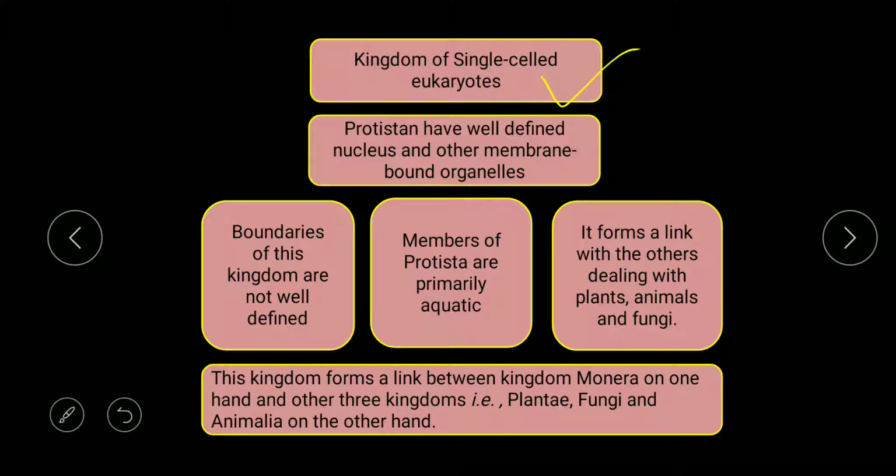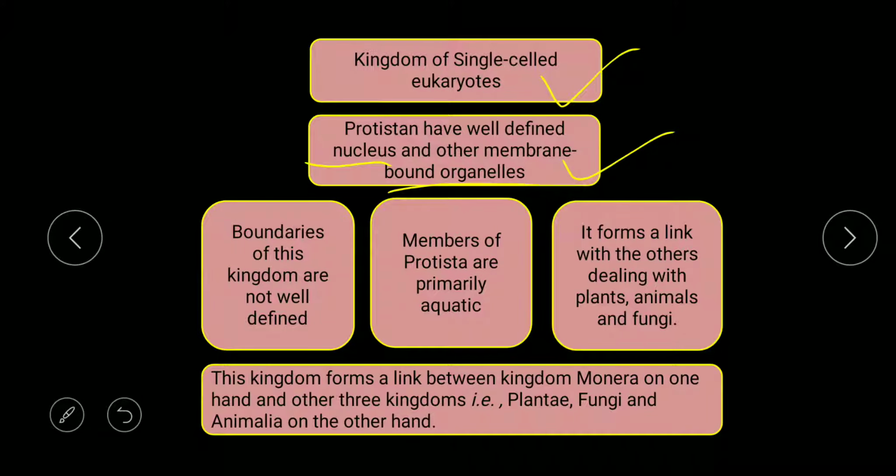Now protistans have a well defined nucleus, like the eukaryotes, because they are eukaryotic organisms, and other membranous organelles also. Means they have a double envelope system. But they form a link.